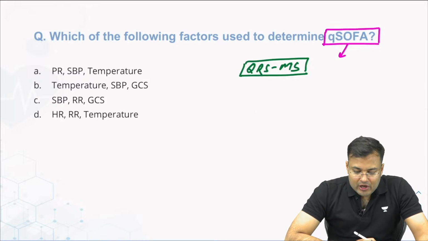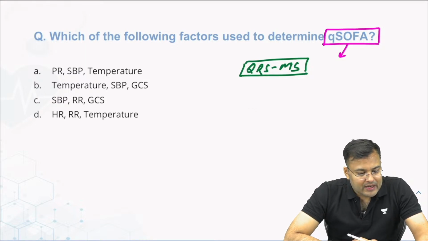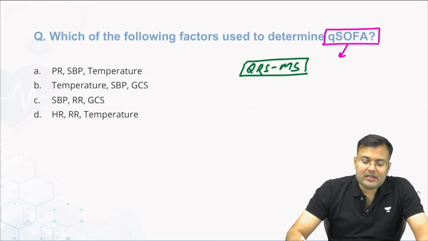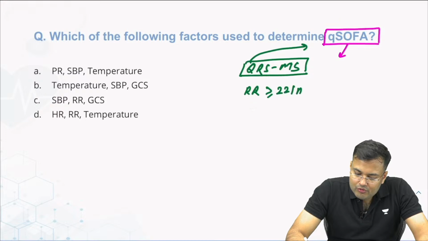Yes, how many of you? Majority of you are marking pulse rate, systolic blood pressure, temperature. Very bad. Let me see who marked the correct answer. Preeti, Nagesh Bodevar, Muhammad Sehzad. Very good Preeti. Nagesh, correct. So see, it is QRSMS. Q means Q SOFA. R means respiratory rate, more than or equal to 22 per minute.